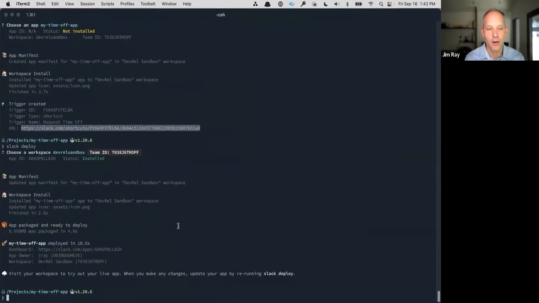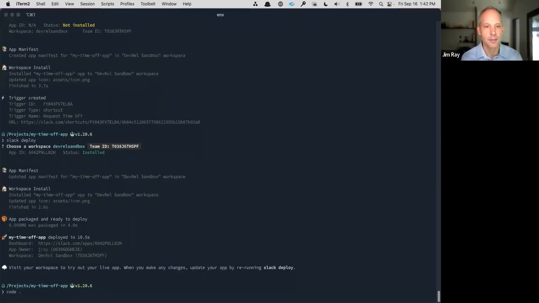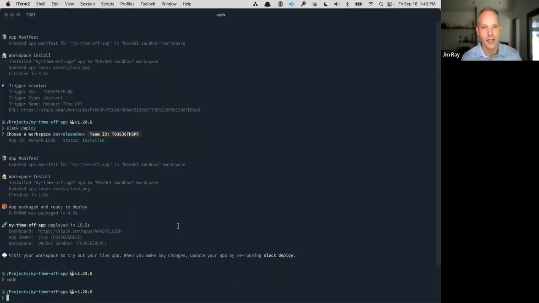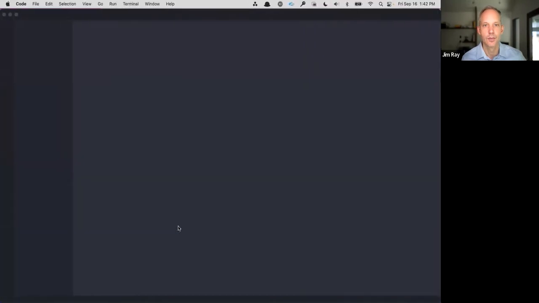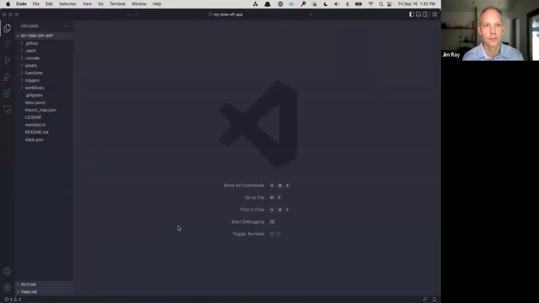And so now I'm going to come back over here to my CLI, and let's walk through how this code actually works. So I'm just going to open this up in a code editor, and then we'll just kind of quickly look at how all of this works together. Okay, so here is the application itself.